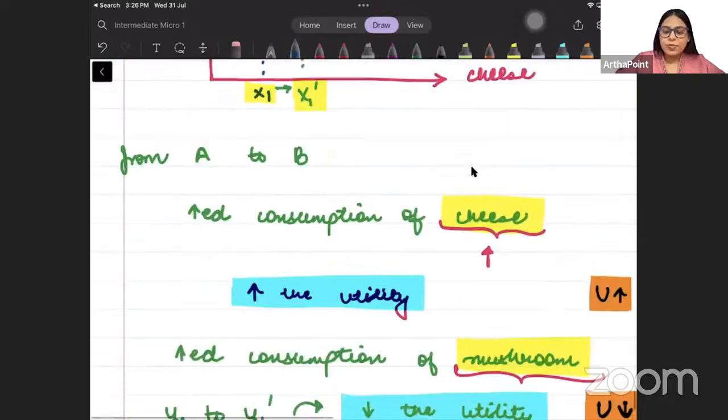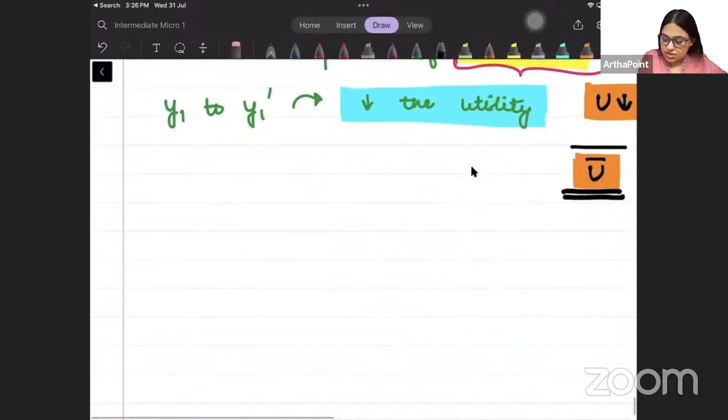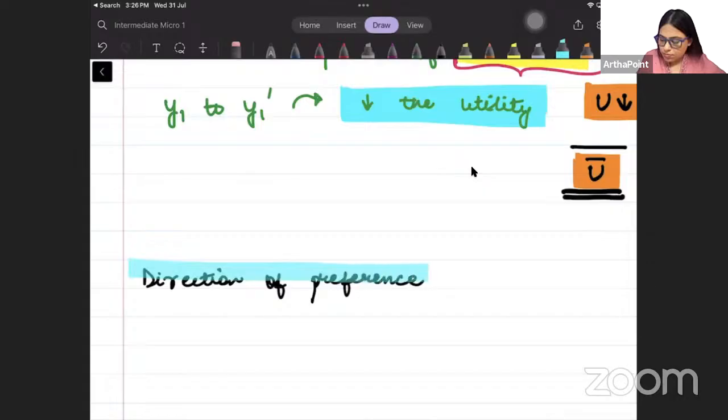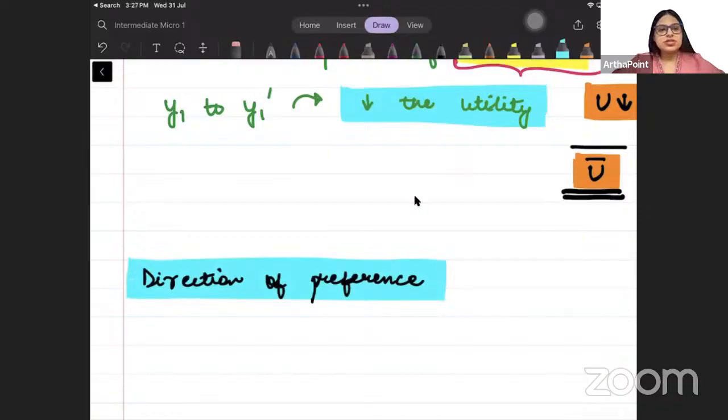Okay. Now, beta, there is something which is known as direction of preference. Okay. Direction of preference. What is direction of preference? It tells us in which direction the consumer wants to move. In which direction does he want to see his indifference curve.